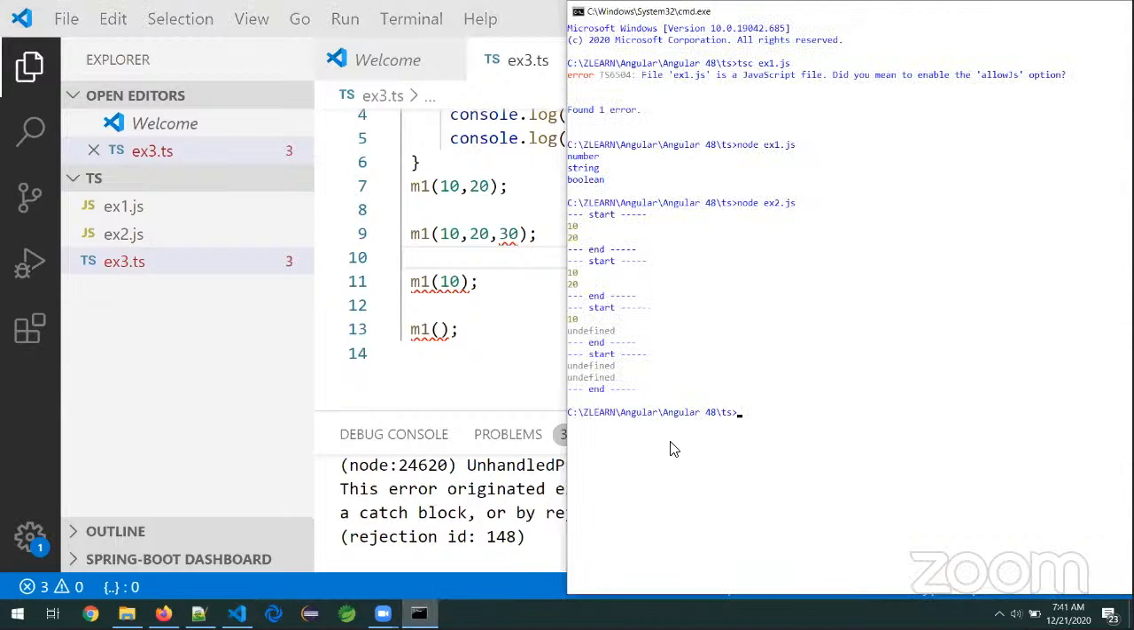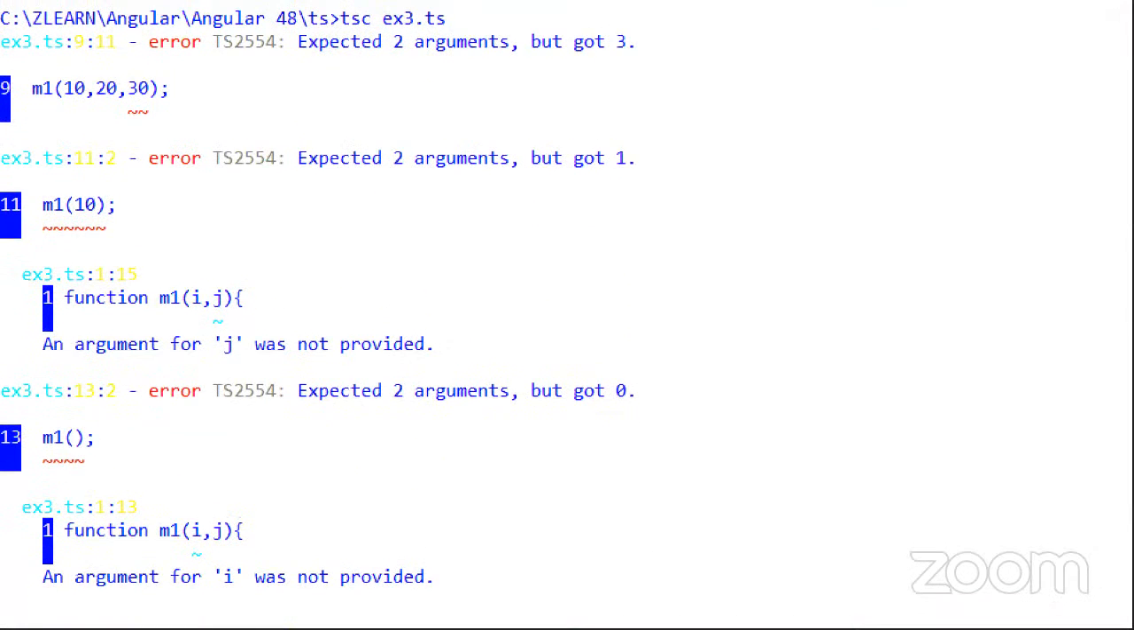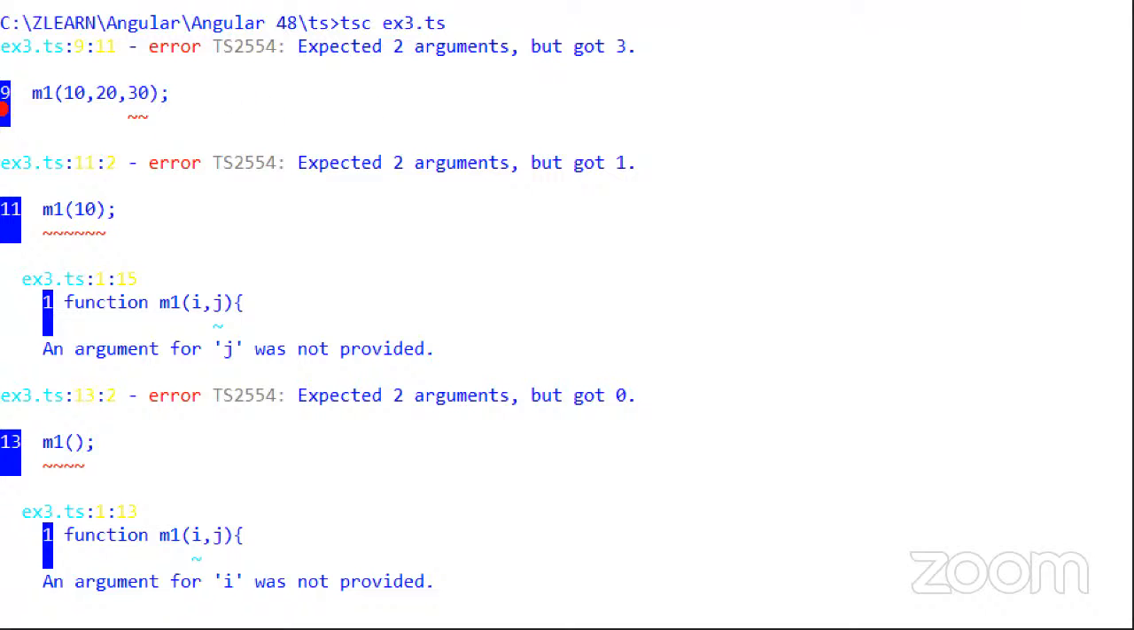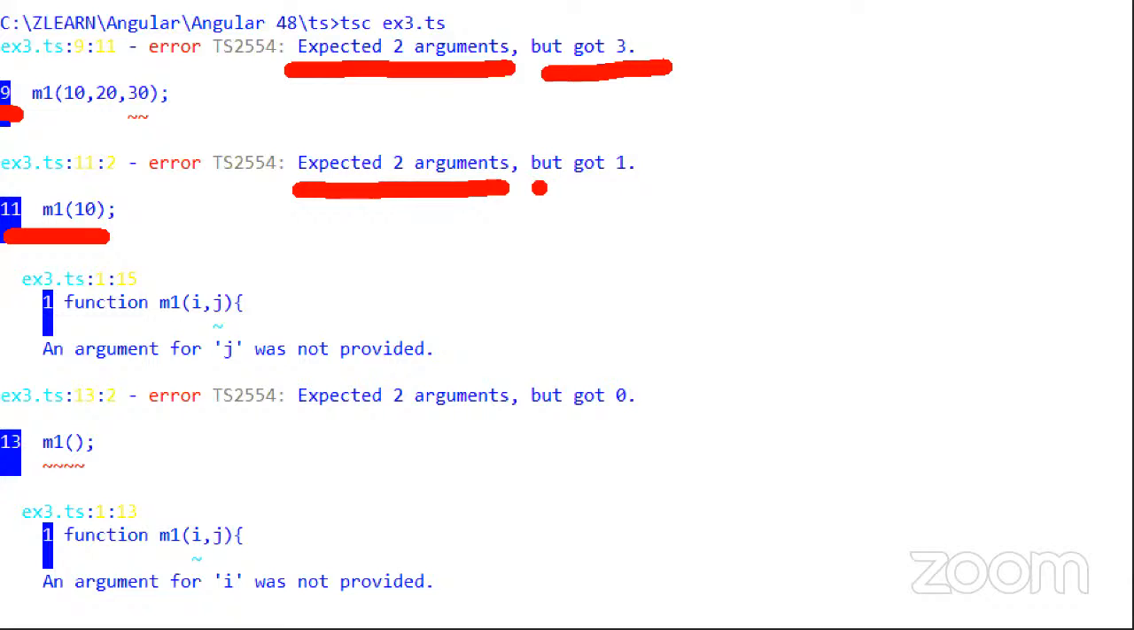Now I'm executing the TypeScript one. I'm just compiling example 3.ts. Now see, sir, what is the problem? On what line? Ninth line. What is the problem? Expected 2 arguments, but we are getting 3. The same way, on the 11th line, expected 2 arguments, but we got only 1. Now, in the same way, on the 13th line, expected 2 arguments, but we are sending 0.